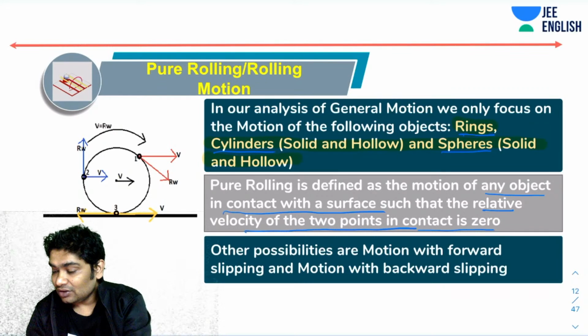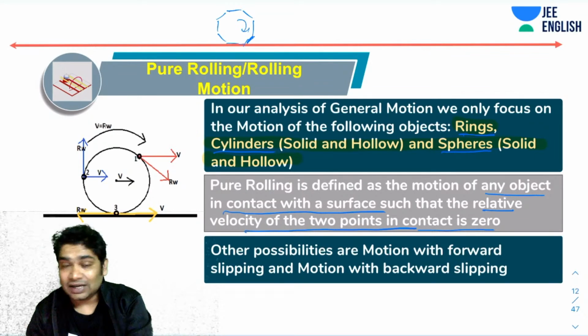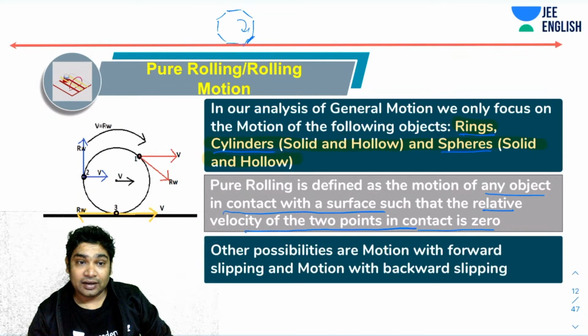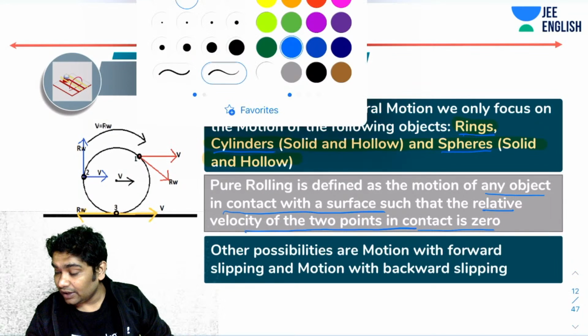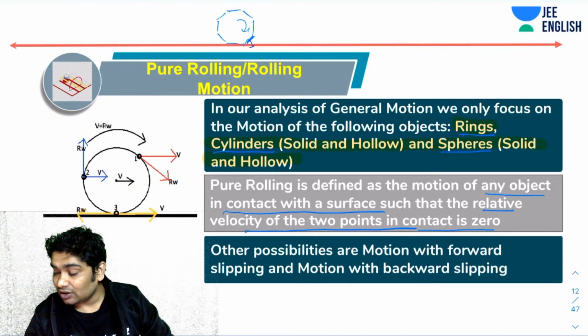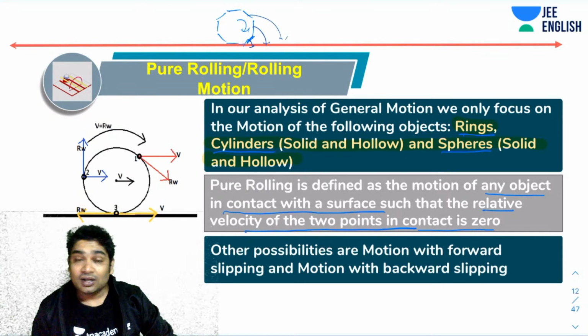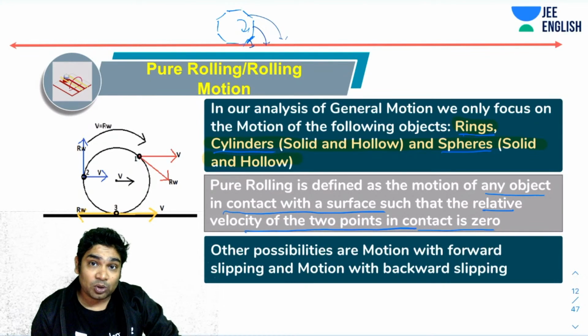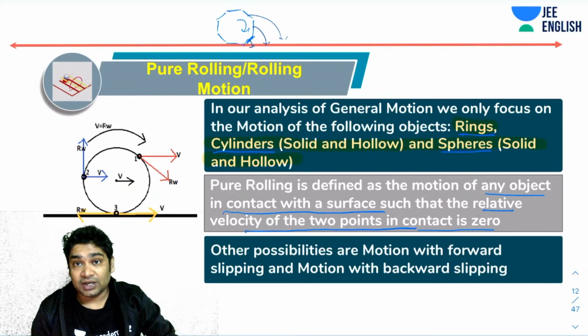Imagine a hexagon, or maybe an octagon. Even if it moves such that each surface touches the ground one after the other, that kind of motion will also be called pure rolling because there is no slipping between the object and the surface at the bottom. You need to remember that.